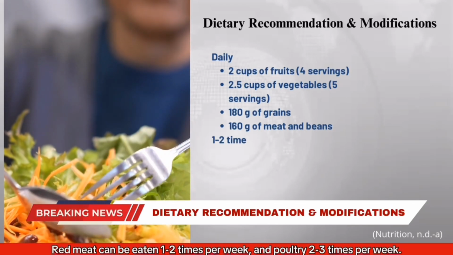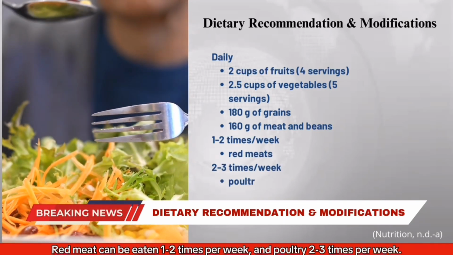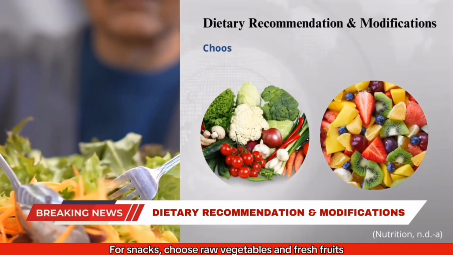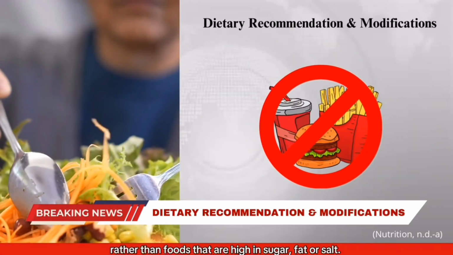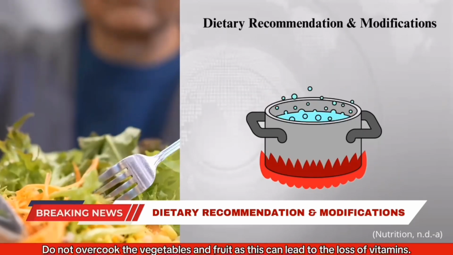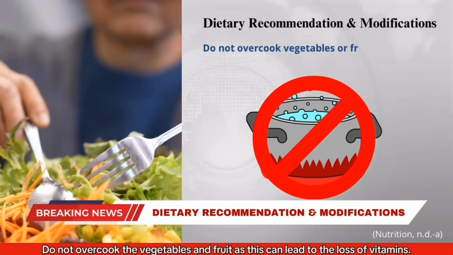Red meat can be eaten 1 to 2 times per week, and poultry 2 to 3 times per week. For snacks, choose raw vegetables and fresh fruits, rather than foods that are high in sugar, fat, or salt. Do not overcook the vegetables and fruit, as this can lead to the loss of vitamins.